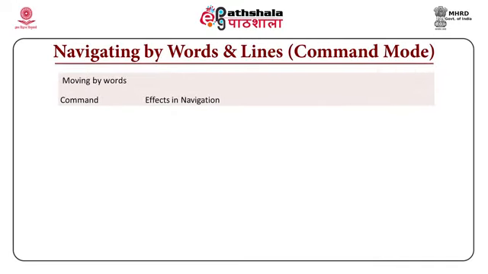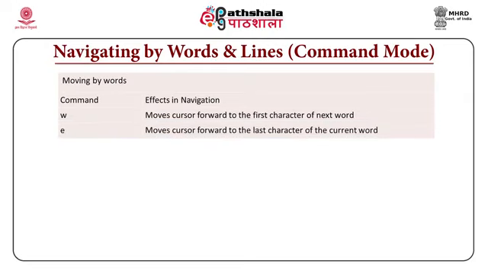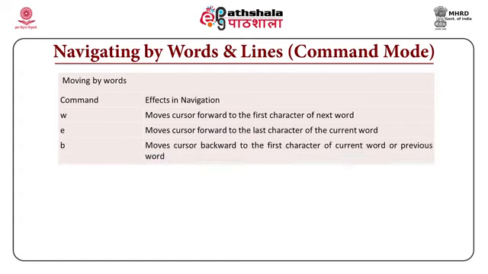Now, let us see how the cursor moves across words. W moves the cursor forward to the first character of the next word. E moves the cursor forward to the last character of the current word. B moves the cursor backward to the first character of the current word or the previous word. It must be noted that all these characters must be typed in small letters, that is, in lower case.